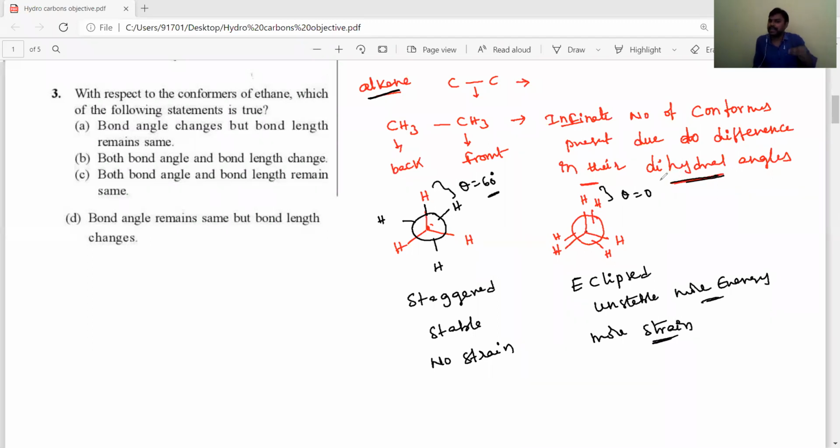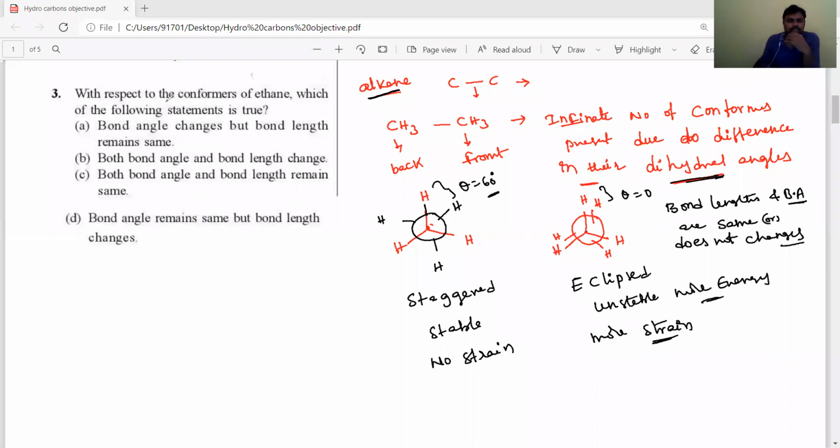So these different types of conformers are due to difference in their dihedral angle only, but their bond lengths and bond angles remain constant. Bond angles are the same, not changing. Okay students, you have to remember that.